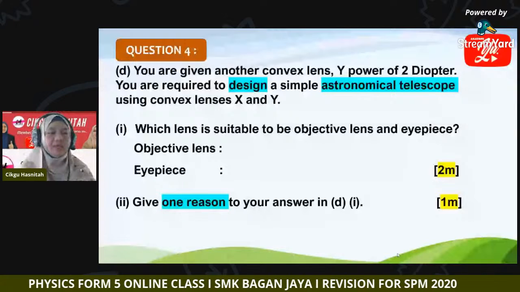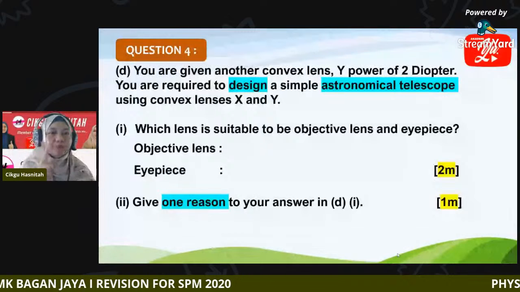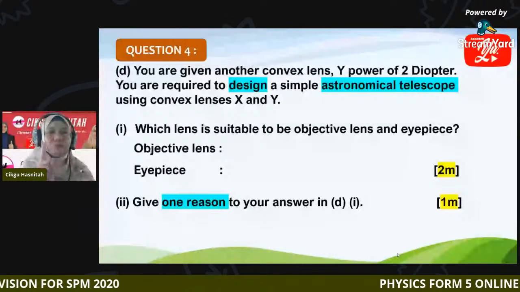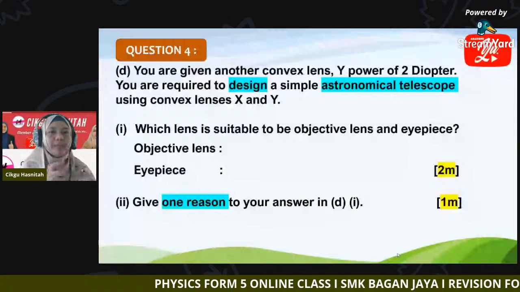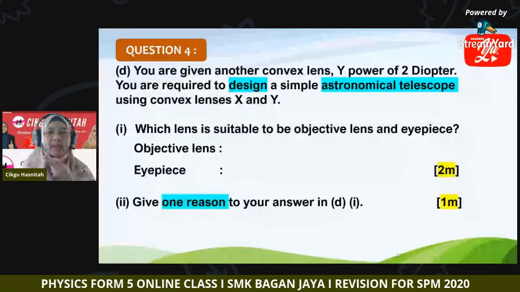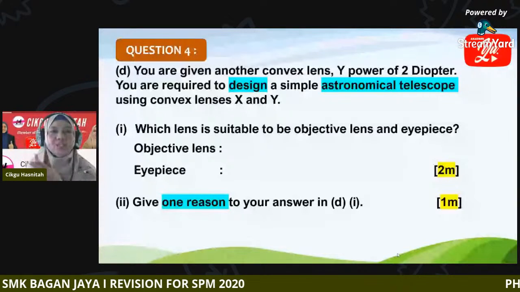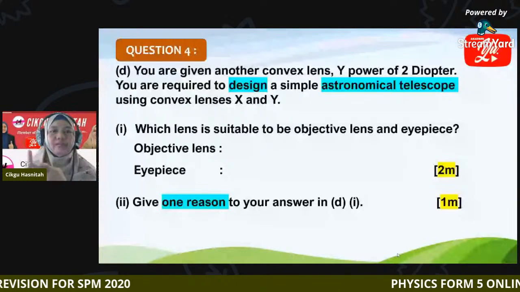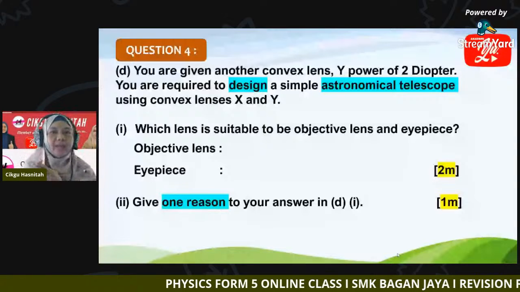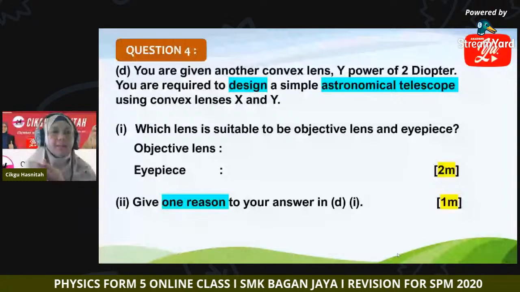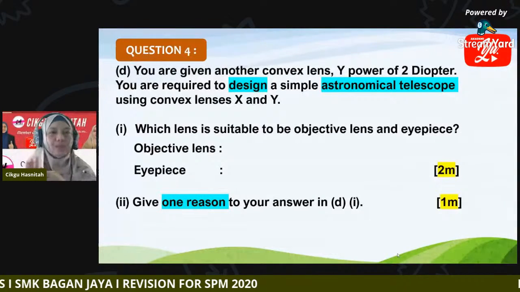Now convex lens Y has a power of 2 diopter, and you are to design a simple astronomical telescope using these two lenses, X and Y. The first question: which lens is suitable to become the objective lens and the eyepiece? Objective lens, X or Y? Eyepiece, X or Y? And why do you say so? Give one reason.